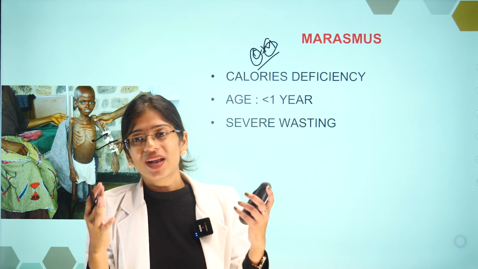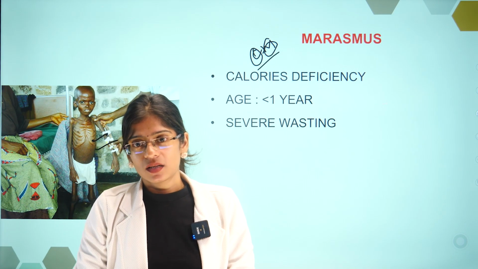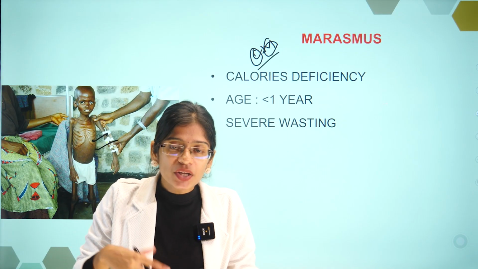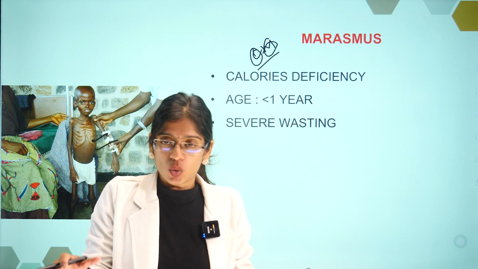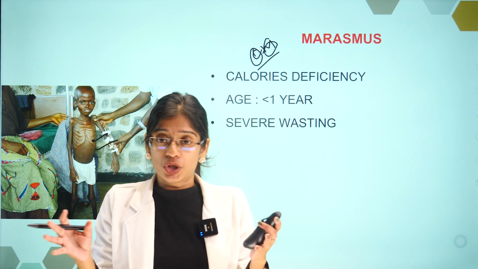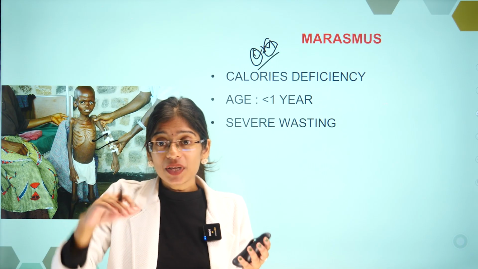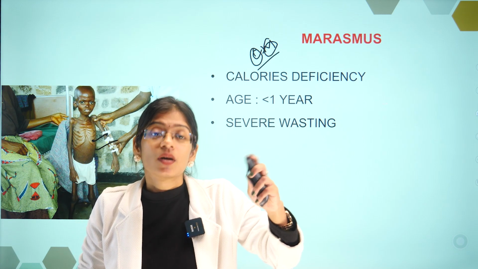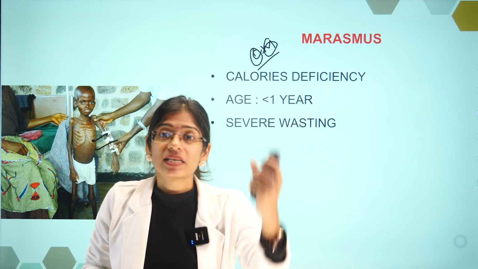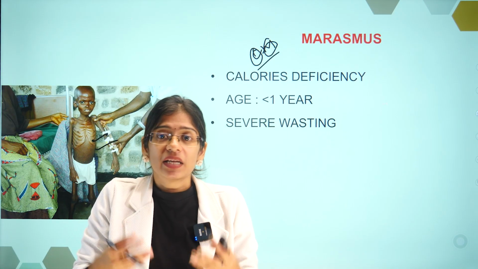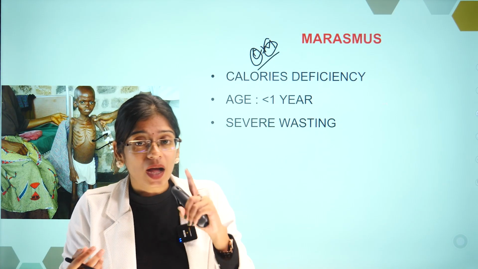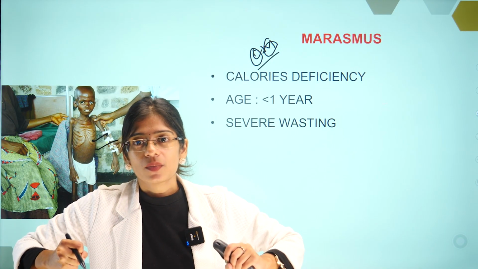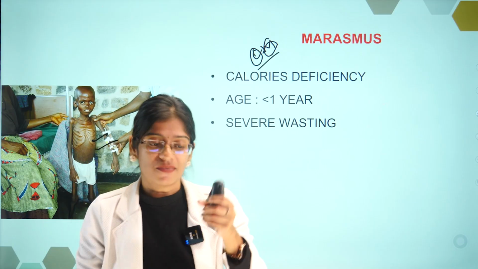So, when there is calorie deficiency, the body needs energy, right? So the body will think, okay, let me use my fat that is stored in the body, my muscle tissue that is stored in the body, to produce energy. In such children, the body thinks, okay, let me use fat and muscle to produce energy, since I'm not getting calories anyway. And when fat and muscle get used, the child is going to have severe wasting.